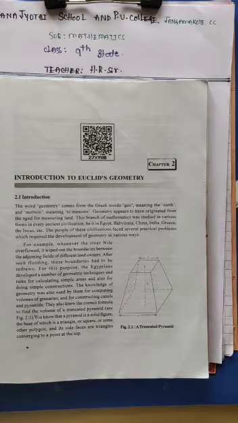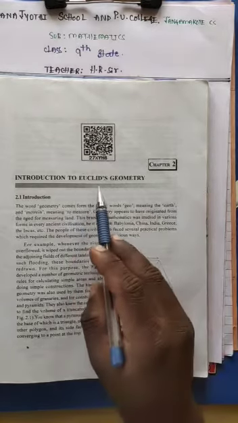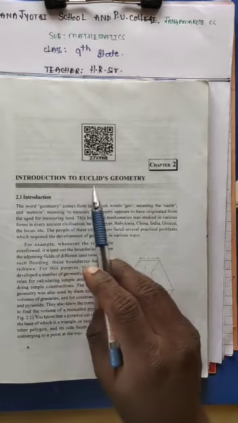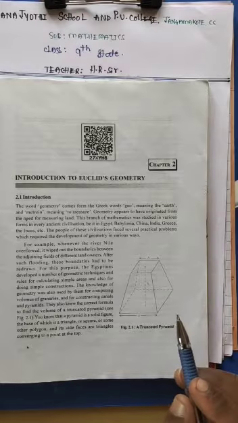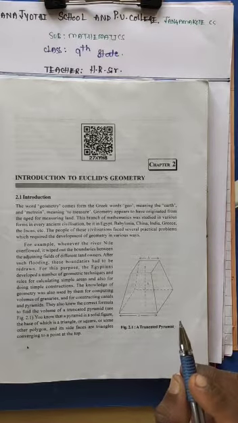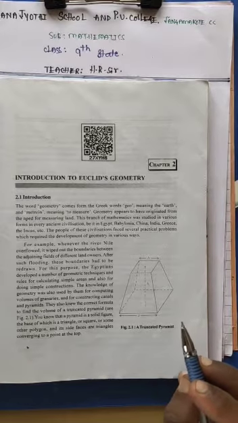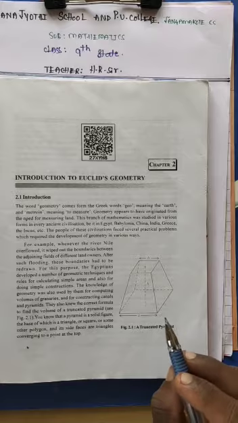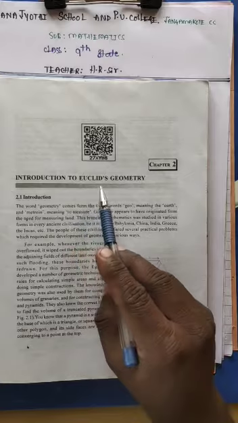In the previous class, we were discussing the number system, right? So, in this session, I am going to take you on the second topic. That is chapter number 2, Introduction to Euclid's Geometry. You all know who the father of geometry is. Yes, the father of geometry was Euclid. So that is our lesson today: Introduction to Euclid's Geometry.